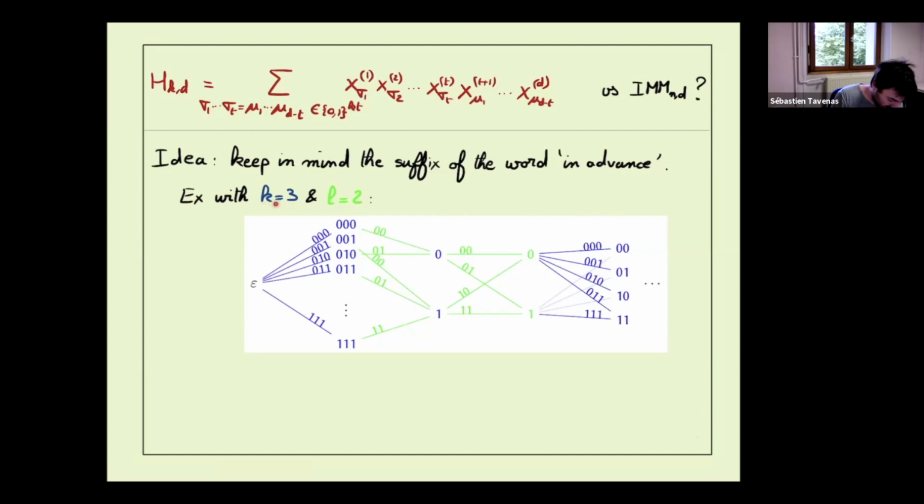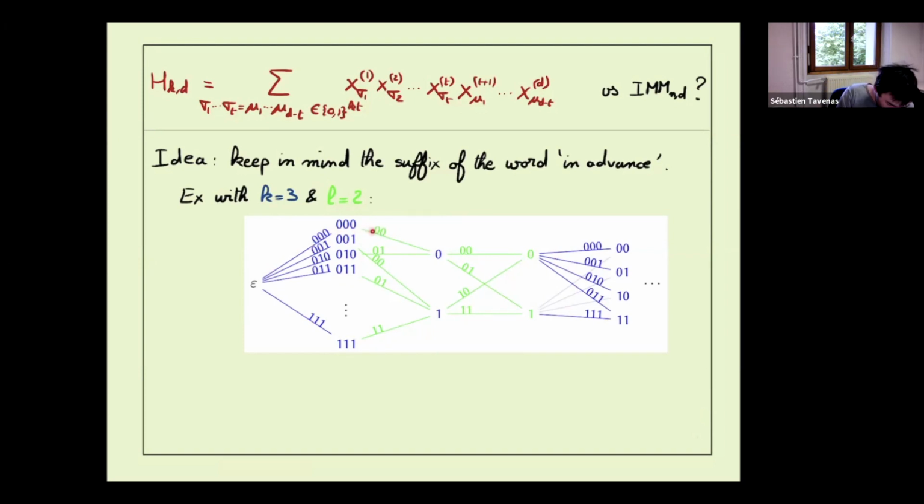So for example, let's take k equals 3 and l equals 2. We start with something from the positive set variables, so we have a word of length 3. We keep in memory what we read until here and what is ahead. Now we continue with something from the negative variables. Until now in positive, we looked at 0, 0, 0, so we know that in negative we have to continue with 0, 0, because we have to get the same word at the end. The blue word has to be the same as the green word.